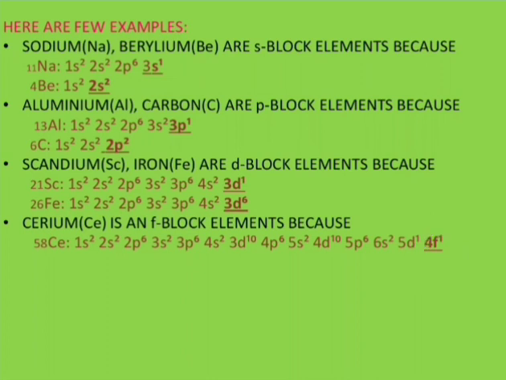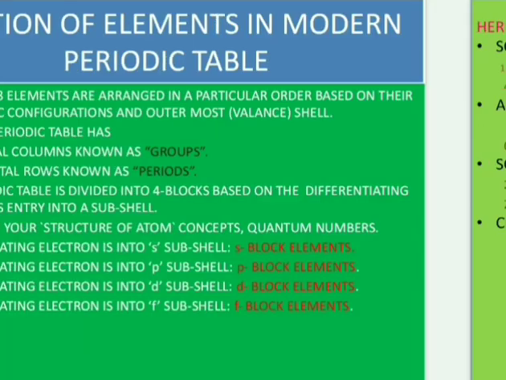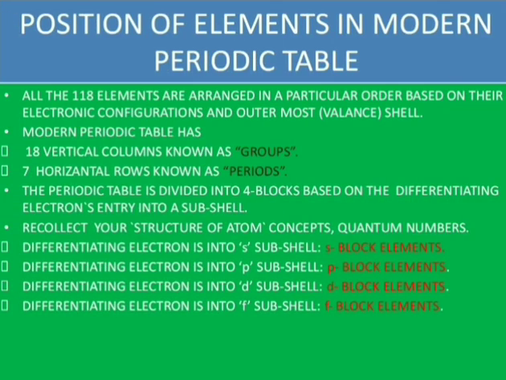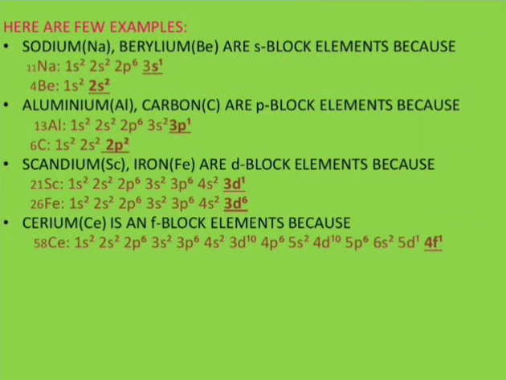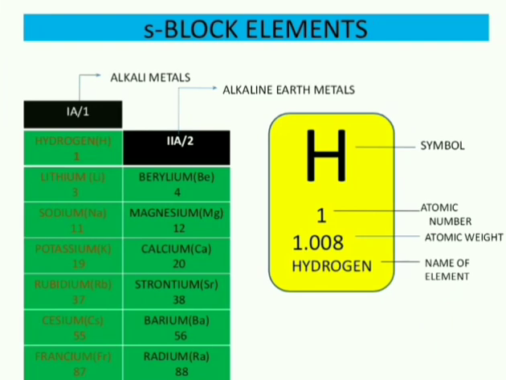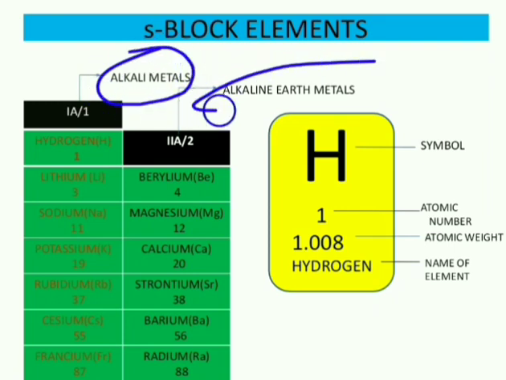So in this way the elements will be divided. The elements are categorized into 4 blocks: s, p, d and f blocks in this modern periodic table. Here let us look into each block separately. So here this is the s block with the 2 groups in it. The first group, which is also known as alkali metals, and the second group, which are known as alkaline earth metals.